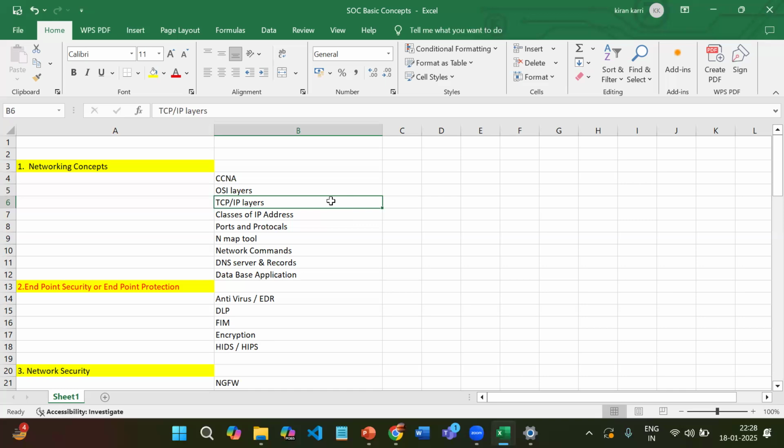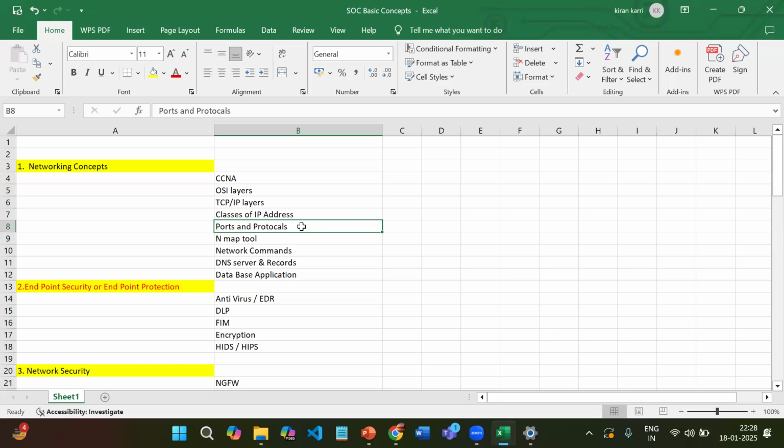For configurations, we have to know the basics of IP address classifications. Then coming to ports and protocols, we have a lot of ports available, meaning port numbers, like DNS, TCP, TFTP. We have to know each and every concept.